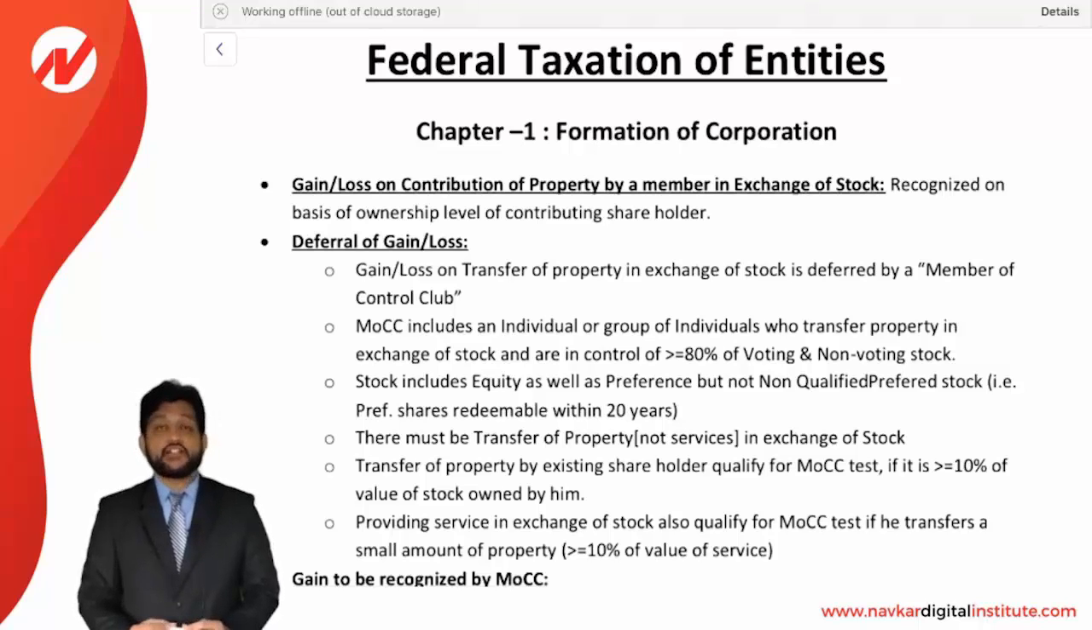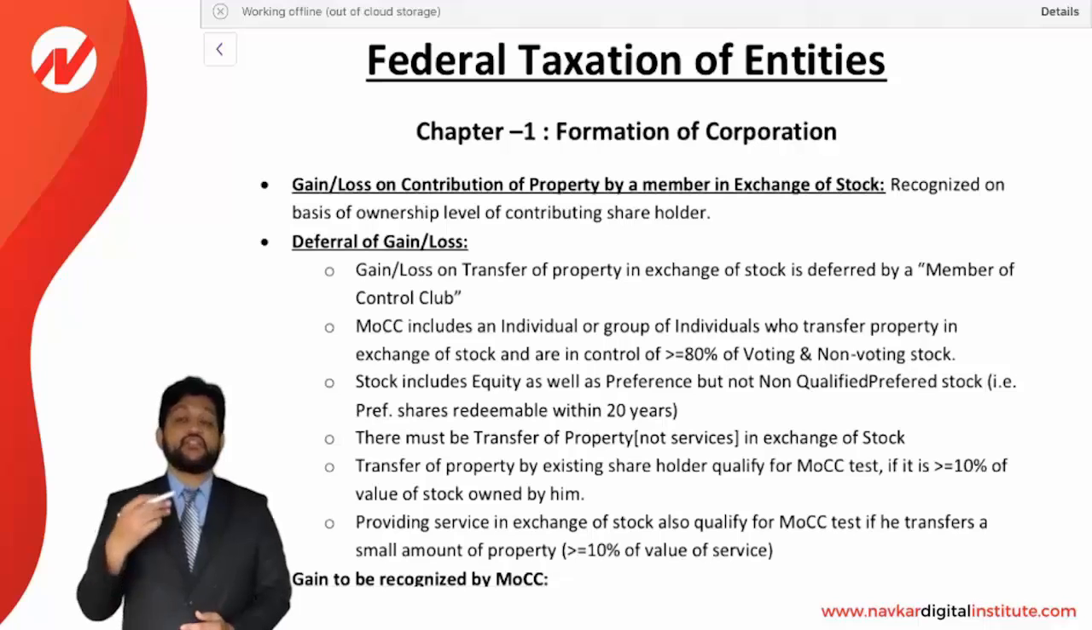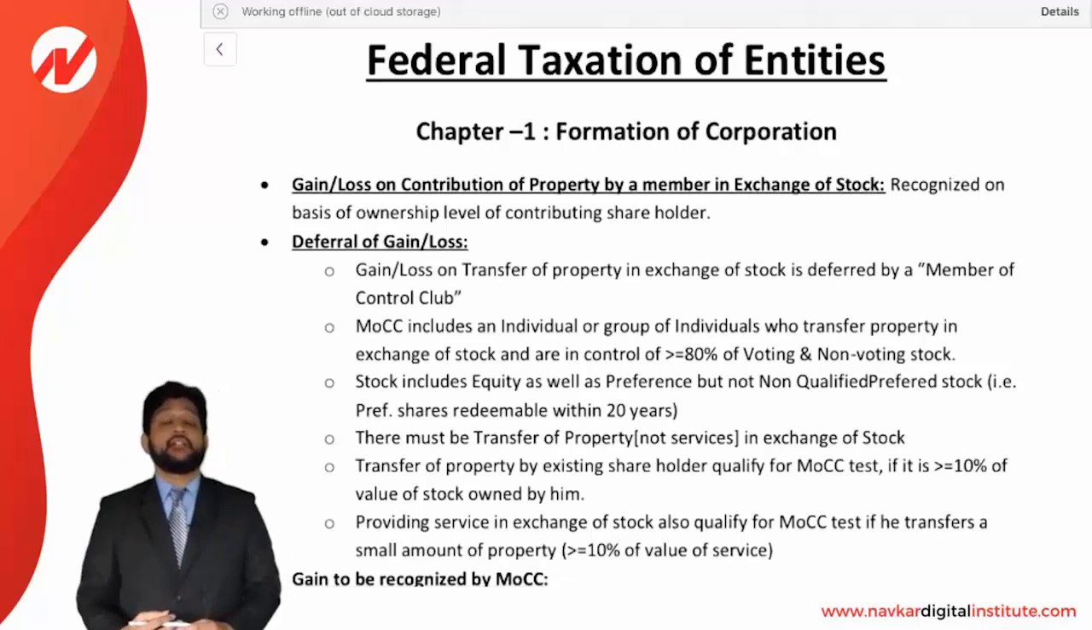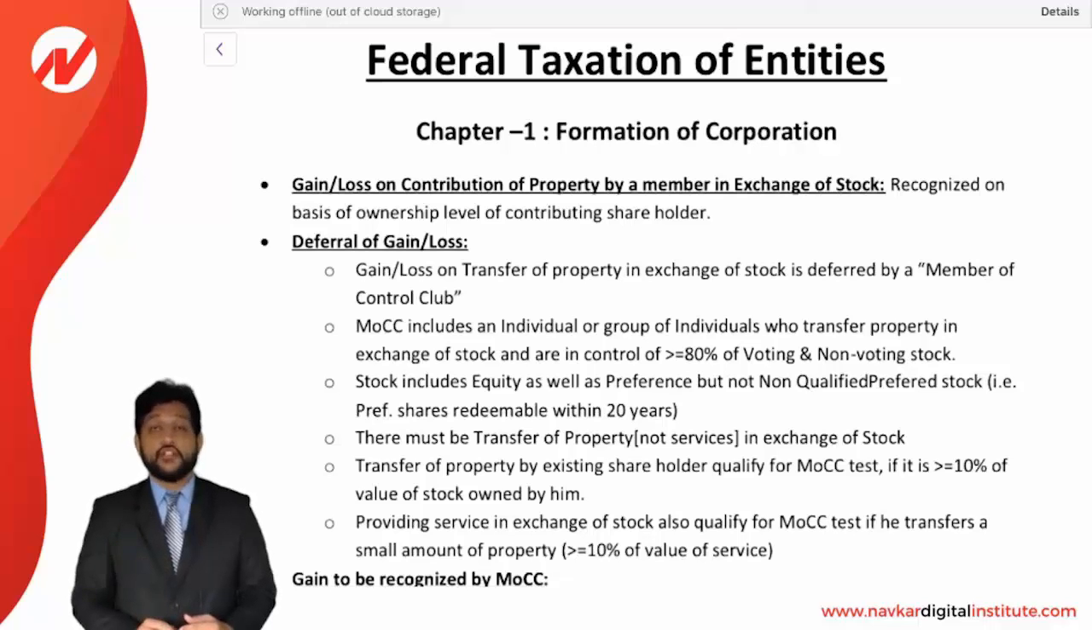We are going to start today the Federal Taxation of Entities in the Regulation subject of the US CPA course. The Regulation subject covers taxation, and in that there are three parts covered: property transactions, individual taxation, and entity taxation. In this Federal Taxation of Entities, there are a total of 23 chapters which we are going to learn one by one. So all the concepts will be covered here.